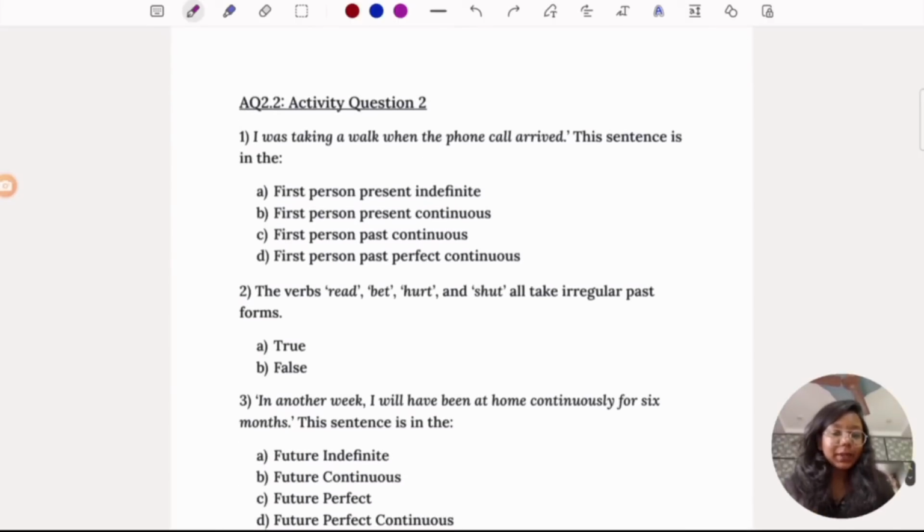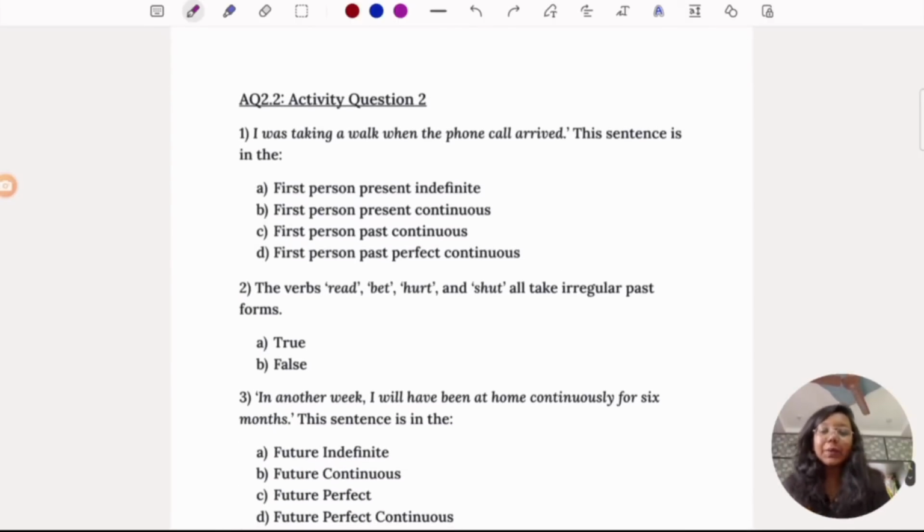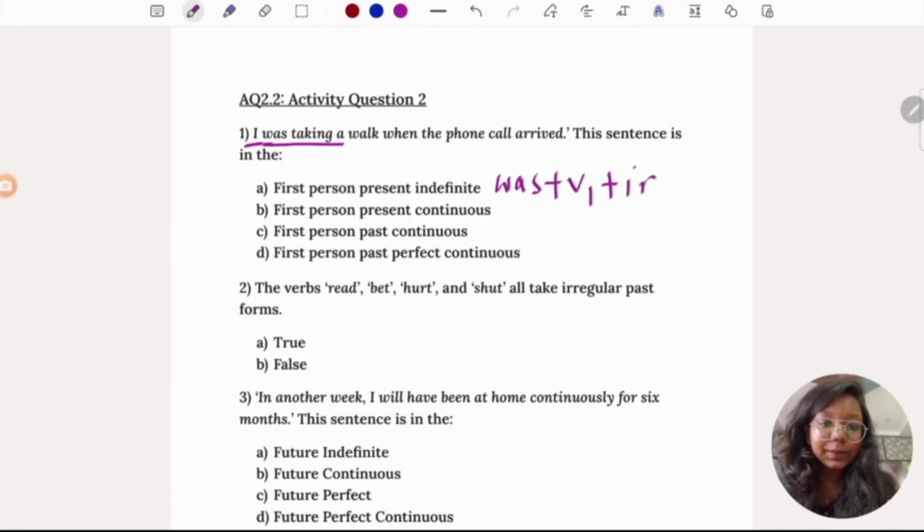So let's see the activity questions now. I was taking a walk when the phone call arrived. So they are asking the tense of the sentence. It's very easy. It's I, obviously it's a first person. Was taking. So if you observe, it is was plus V1 plus ing.